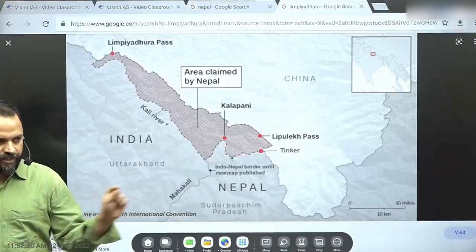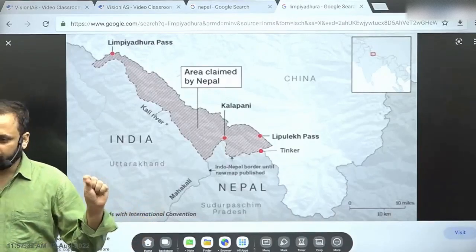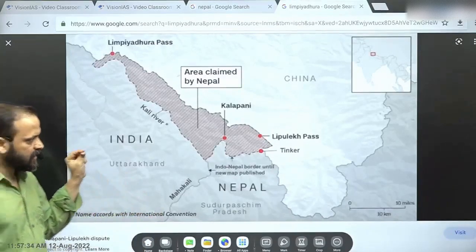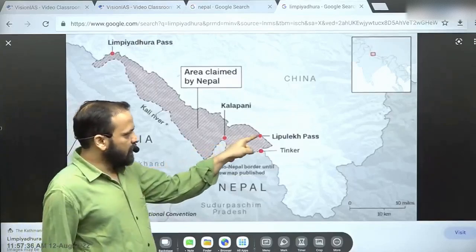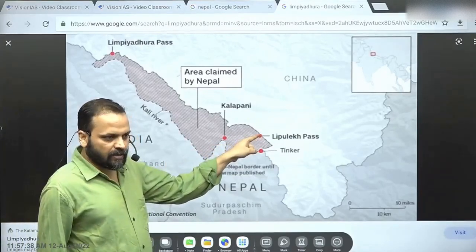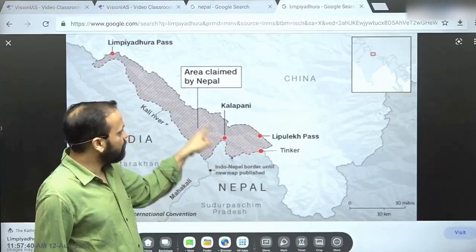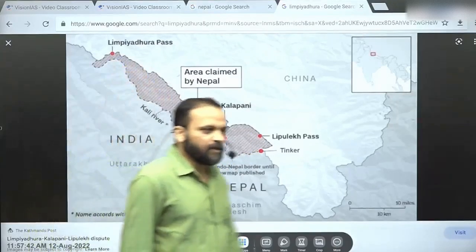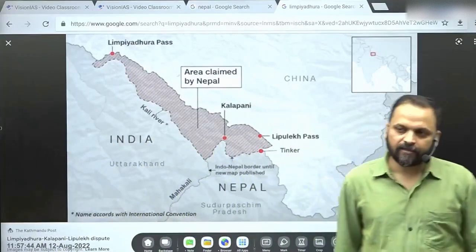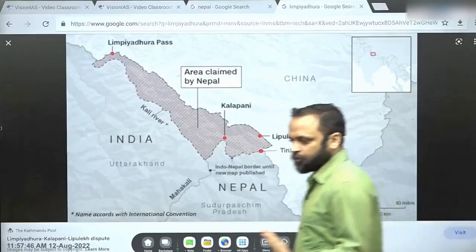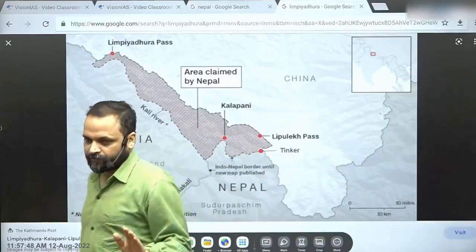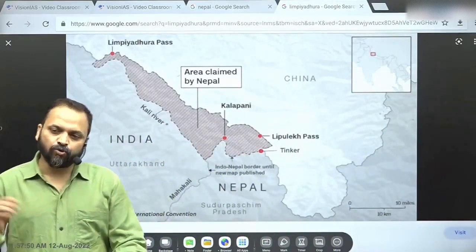So in 2020, Nepal added to its claim by passing a new map. In 2020, Nepal issued a new map, and here Nepal has expanded its claim to include a triangular area between Lipulekh Pass, Kalapani and Limpiadhura Pass. That is something that you should understand first of all. So this is a newer claim.